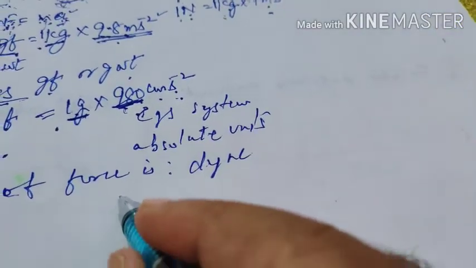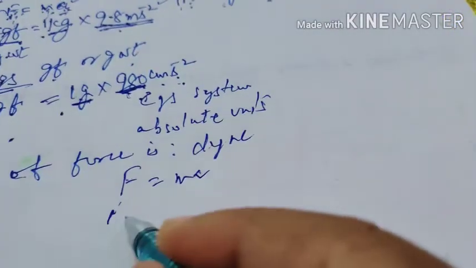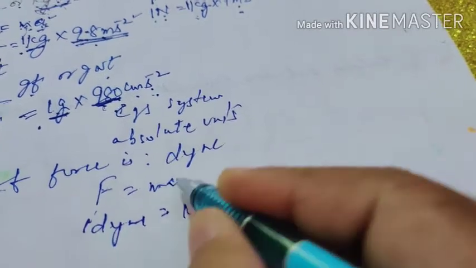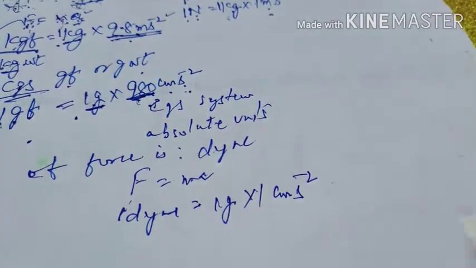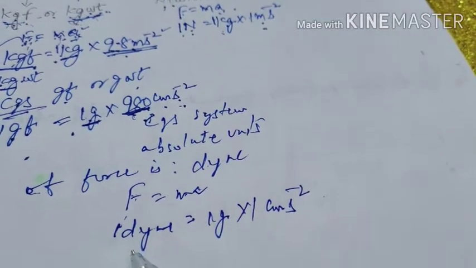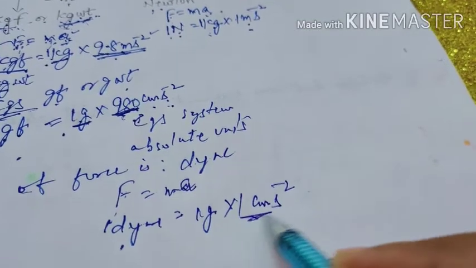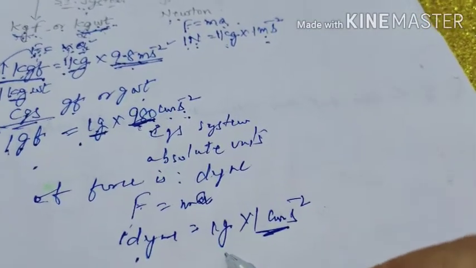Now F is equal to ma. Force is 1 dyne, mass is 1 gram, and acceleration is 1 centimeter per second square. So force is said to be 1 dyne if it produces an acceleration of 1 centimeter per second square in a body of mass 1 gram.